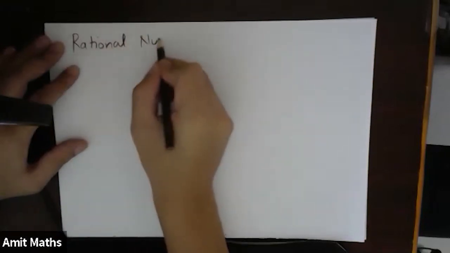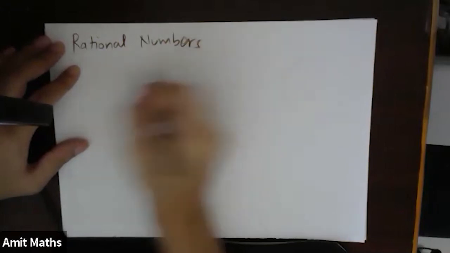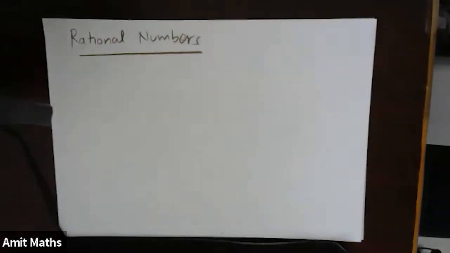Rational numbers. Now see, the property of a rational number is very basic and very easy to remember.